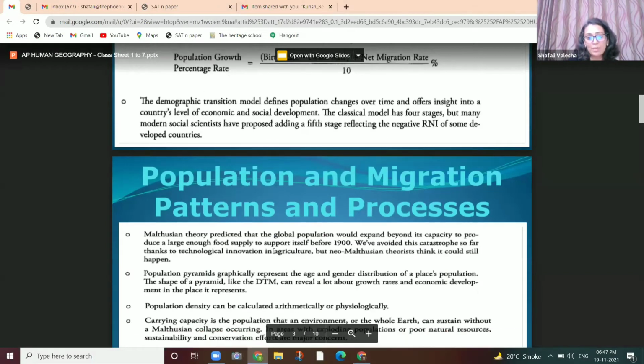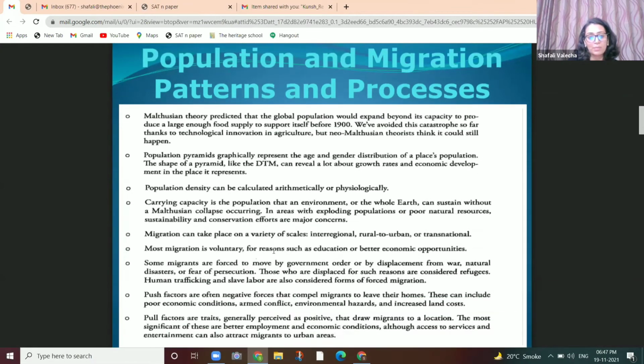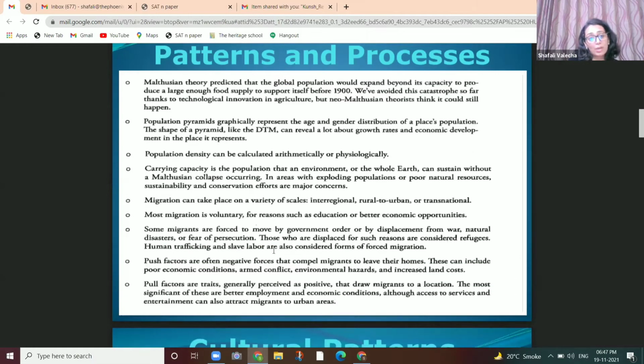In the third chapter, we cover population and migration patterns and processes. This is the second chapter's continuation. So here we also cover Malthus's theory, importantly. It predicted that global population would expand beyond the capacity to produce a large enough food supply.